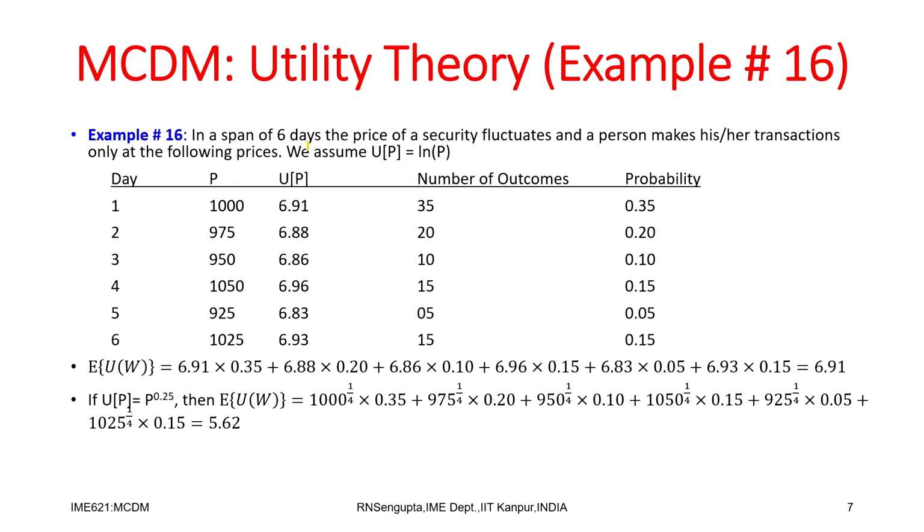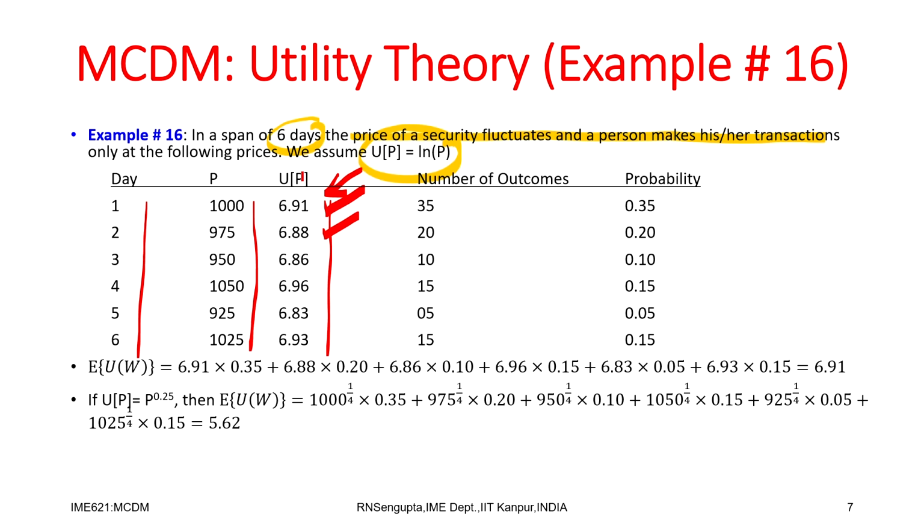Consider in a span of 6 days, the prices of a security fluctuate and a person makes his or her transaction only at the following prices, and we assume the utility to be logarithmic. So, there is a utility function of logarithmic form. The day numbers are given in the first column, the prices are given in rupees, dollars, euros, yens, whatever it is, and when you convert using this logarithmic utility function, log of 1000 is 6.991, log of 975 is 6.88, and so on and so forth.